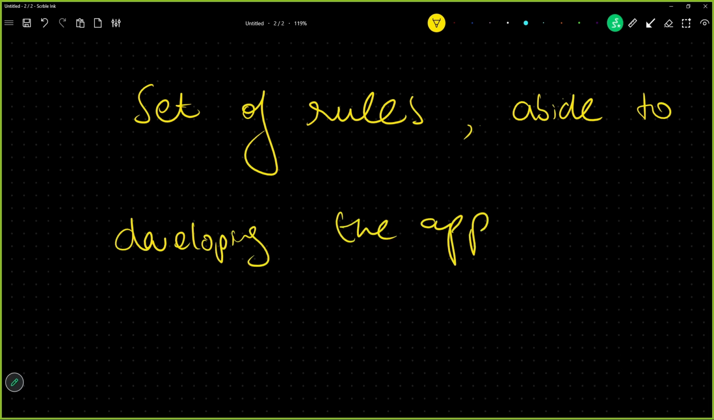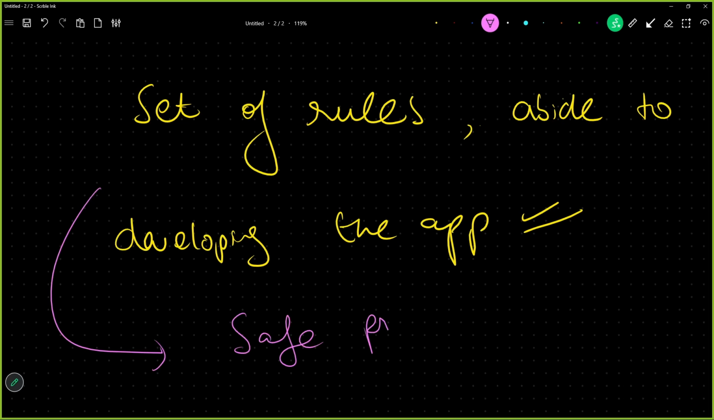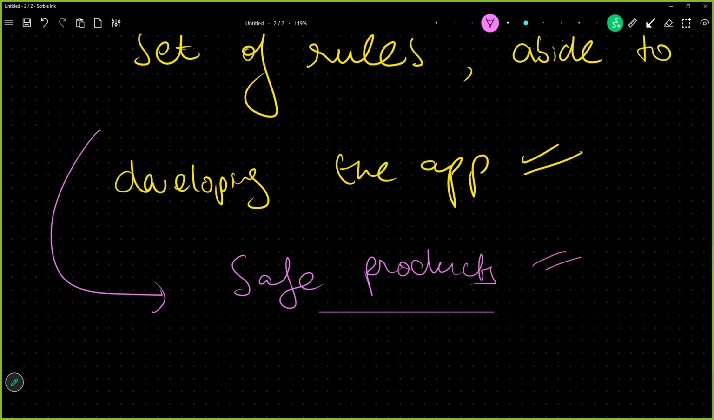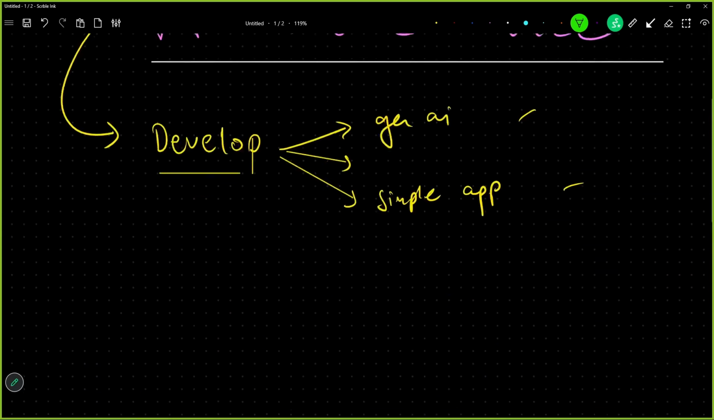Now, why has this become a very important part? Because in today's world, we want to ship safe products. Safe, secure and reliable AI products. This is what we want to ship into production. Of course, we don't want our AI agent to tell how a bomb is made, right? We don't want our AI agent to guide how to hack a system, how to hack a library system or any kind of system. So we want to develop the system in such a way that it will be safe and reliable to use.